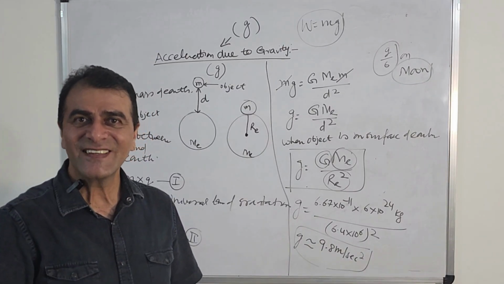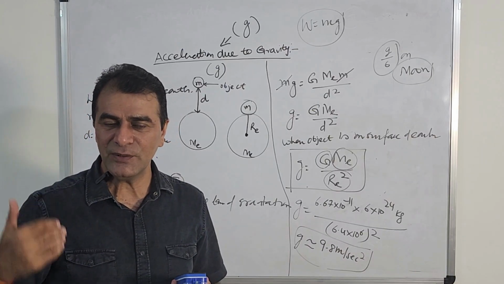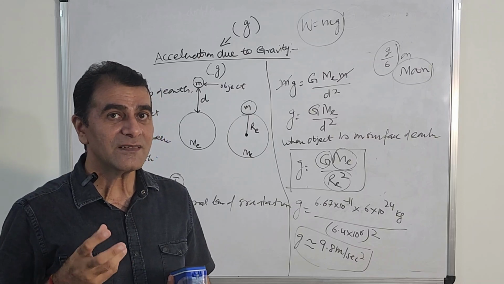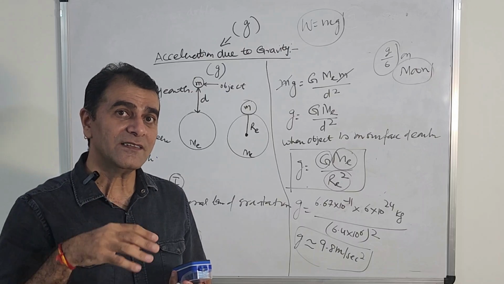So now your weight on the moon is 10 kg, but your weight on earth is 60 kg. Does it make some difference? Is it possible that your weight is 10 kg?